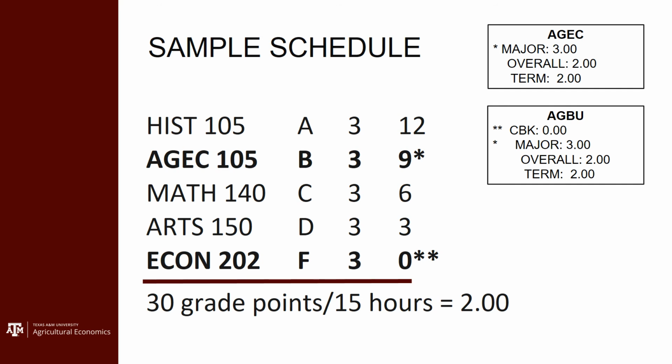Their overall was at least a 2.0. They got a 2.0 for the term, but with this particular option here that we're showing, the Econ 202, they only have a 0 grade point for that one, and so their CBK GPA is now at a 0, which means they would not be in good academic standing and would be dealing with issues of dismissal and probation. So again, make sure you know what classes are going into which categories.